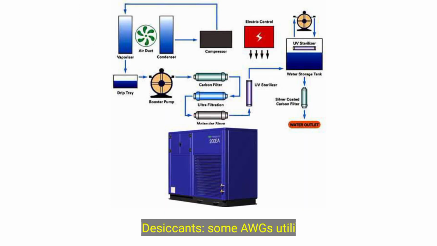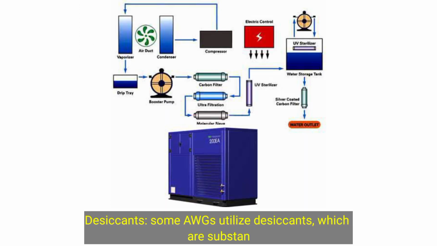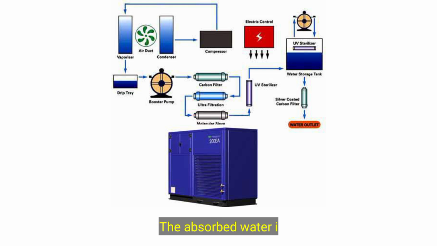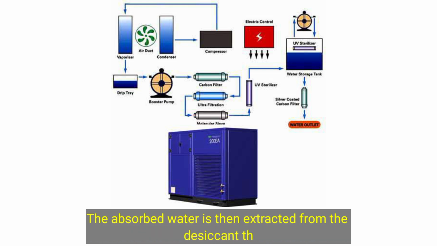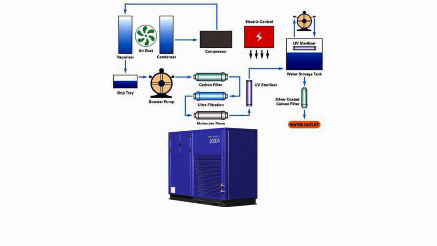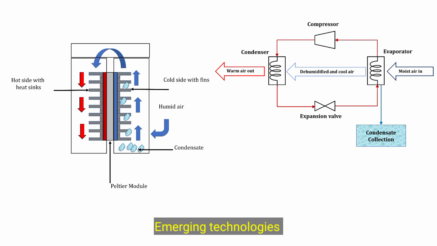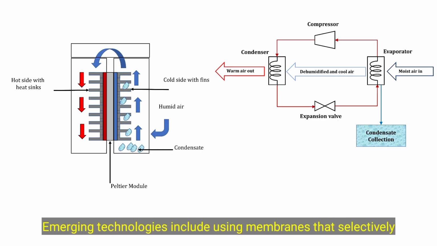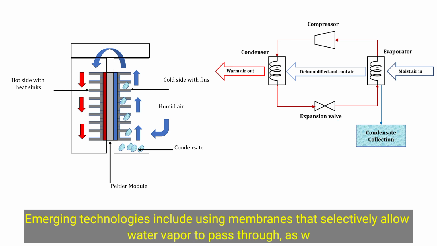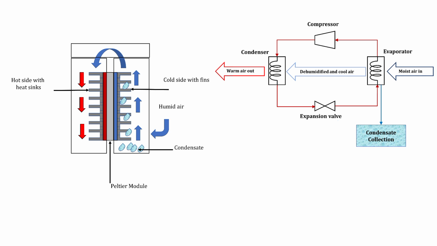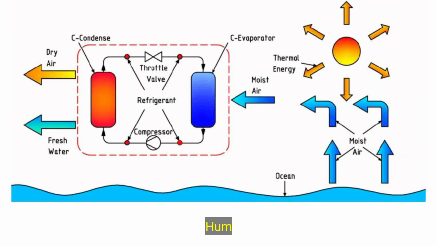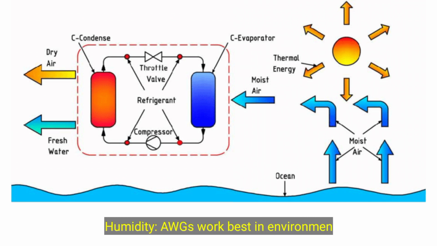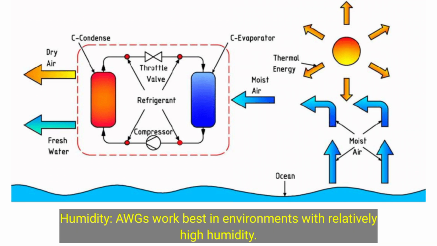Desiccants: some AWGs utilize desiccants, which are substances that absorb moisture from the air. The absorbed water is then extracted from the desiccant through heating and condensation. Other methods: emerging technologies include using membranes that selectively allow water vapor to pass through, as well as methods involving pressurization. Key considerations. Humidity: AWGs work best in environments with relatively high humidity. Their efficiency decreases in dry climates.